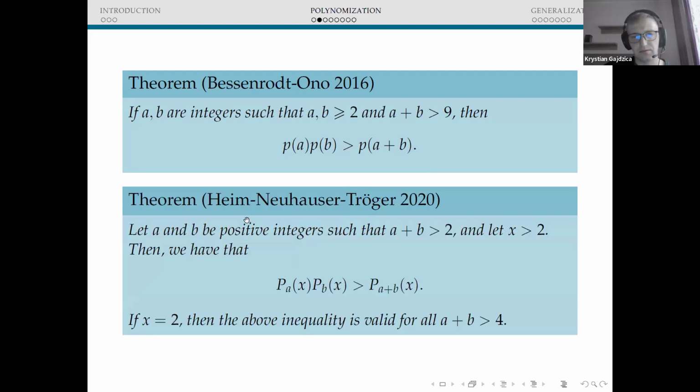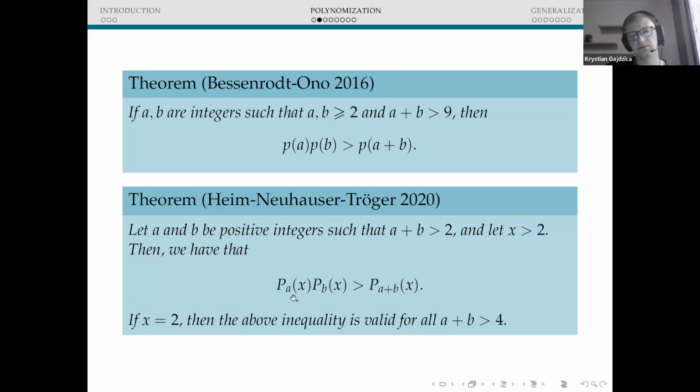And in the case of the polynomization, we have the Heim-Neuhauser-Tröger theorem from 2020, stating that this family of polynomials defined in the previous slide satisfies the following inequality for all a and b such that a+b is greater than 2 and x is greater than 2. It is also worth mentioning that we can assume that a and b are just positive integers, but then we need to require that x is greater than or equal to 3. It will be more visible later.